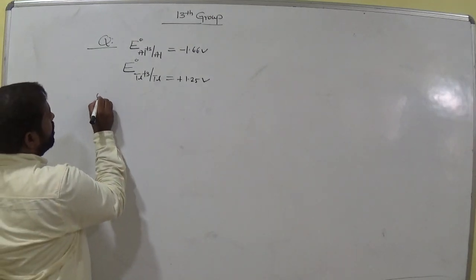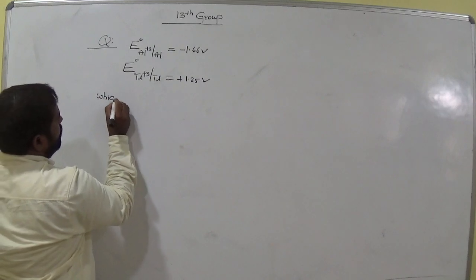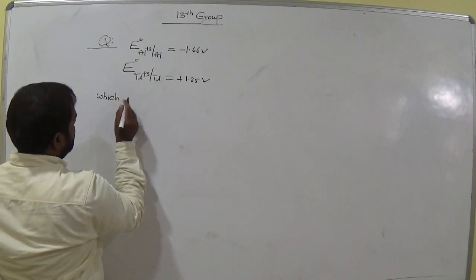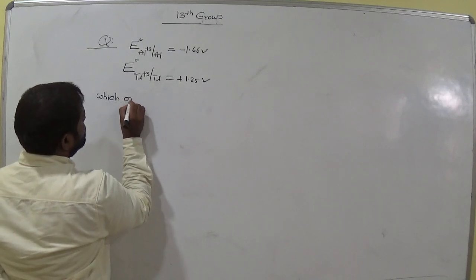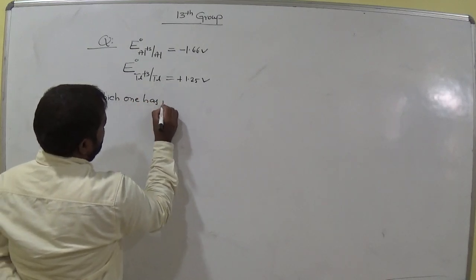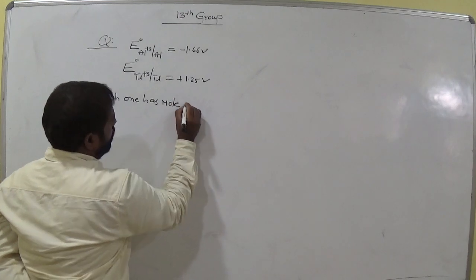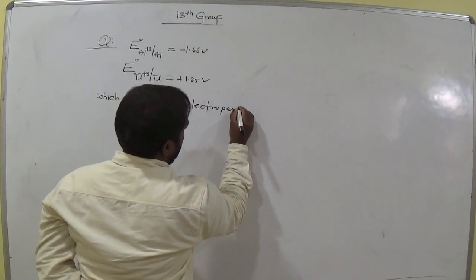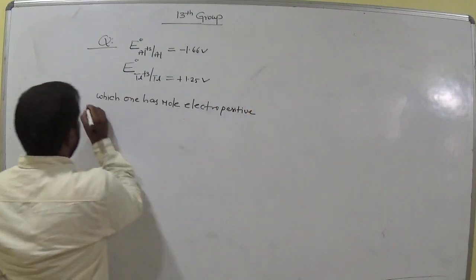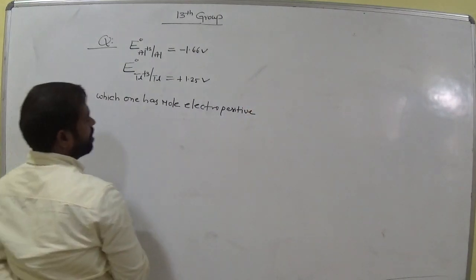First question: which one is more electropositive?